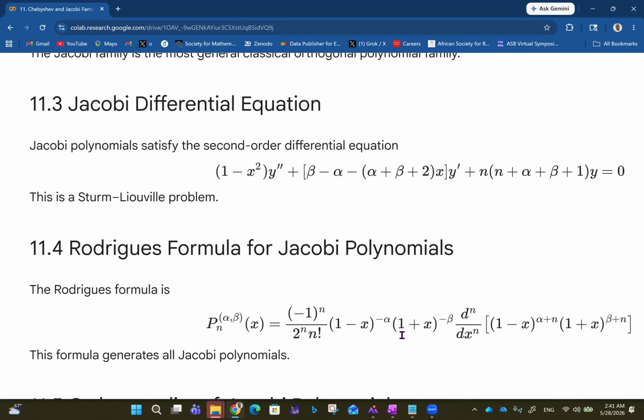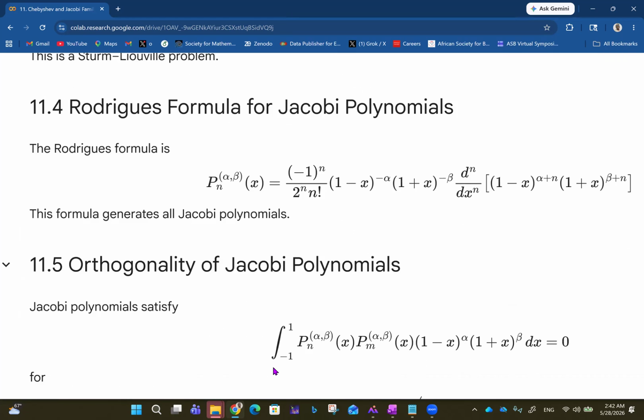So we've seen consistently that the Rodrigues formula helps us to generate polynomials for different values of n, whatever polynomial you're looking for. In this case, we talk about the Jacobi polynomial. The Rodrigues formula for that is P_n^(α,β)(x) equals (-1)^n over 2^n n! times (1 - x)^(-α) (1 + x)^(-β) times d^n/dx^n of [(1 - x)^(α+n) (1 + x)^(β+n)]. And this formula generates all Jacobi polynomials.